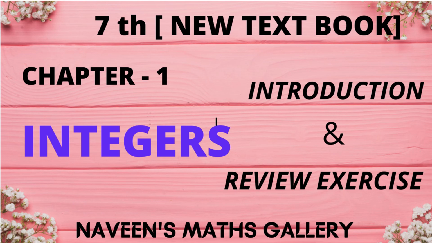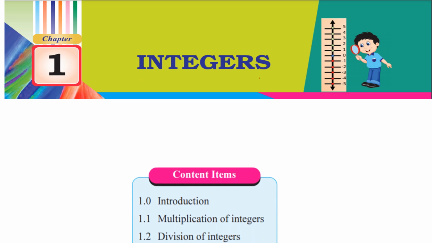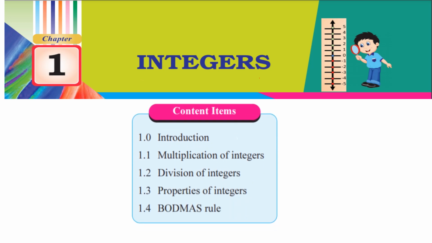Let us see the first chapter, integers. In this chapter, first we are going to discuss these content items. Look at these content items, children. First, we are going to discuss the introduction of integers and review exercise on these integers.